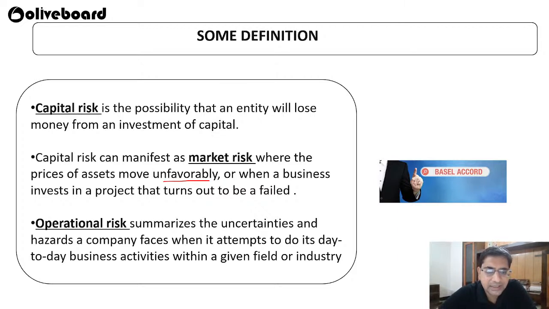So that capital risk has converted into the market risk. Or when a business invests in a project that turns out to be a failed business, there also your money is gone.